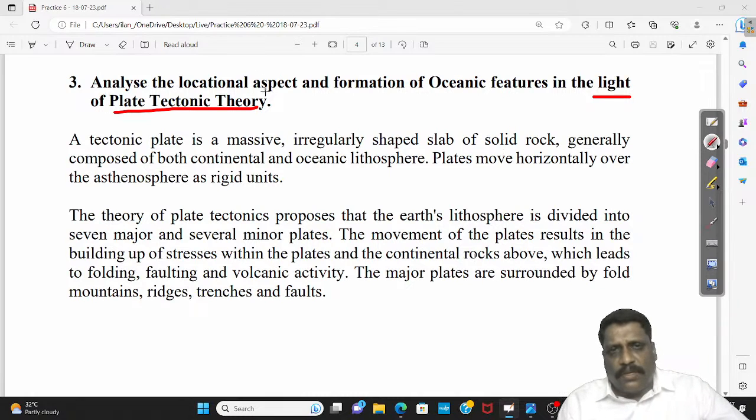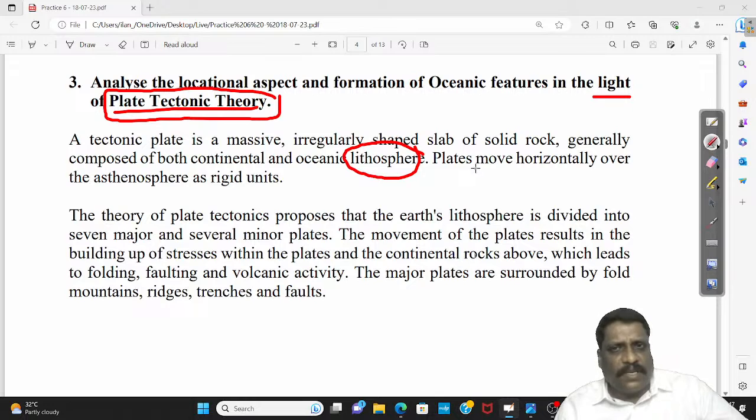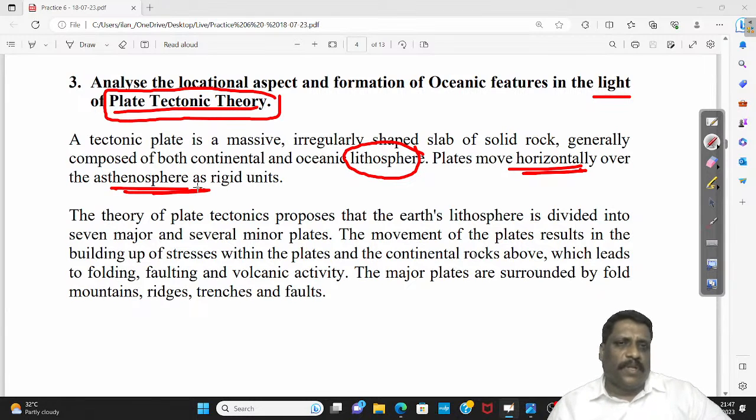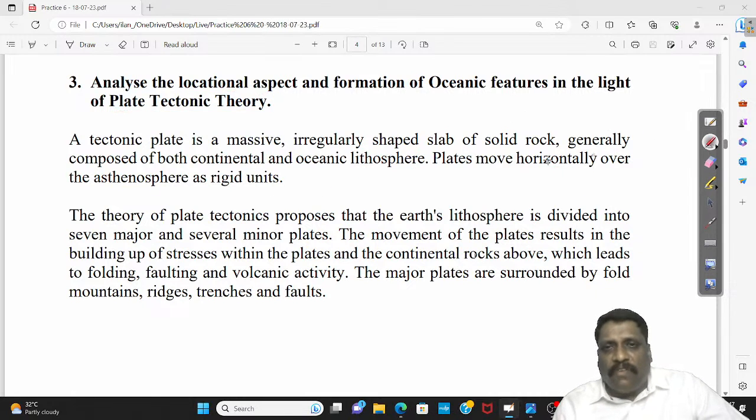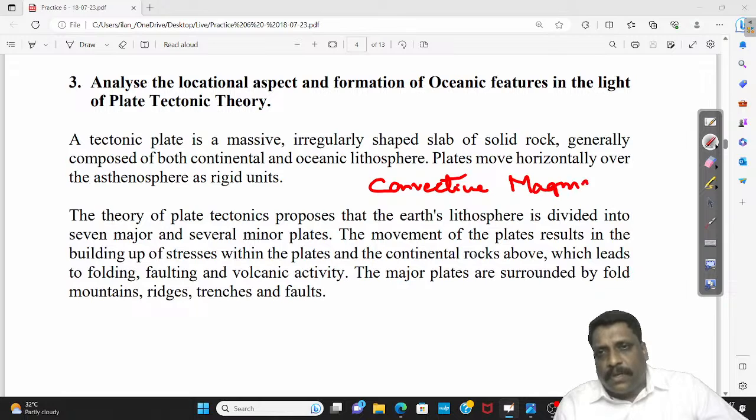So plate tectonic theory is based on the principle that this lithosphere floats over the asthenosphere and moves horizontally over it. Why is it moving? Very important: it is moving under the influence of convective magma currents.